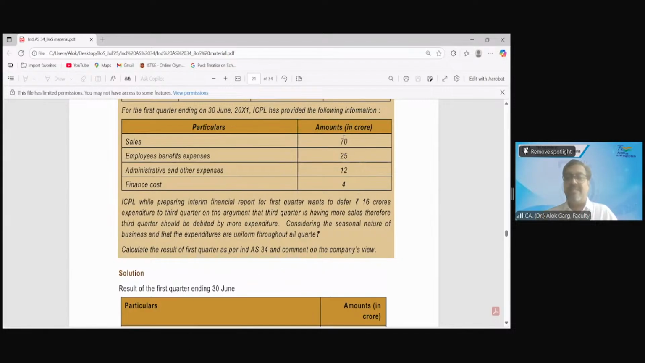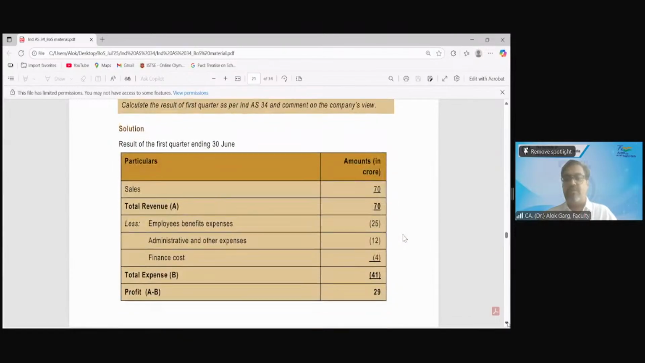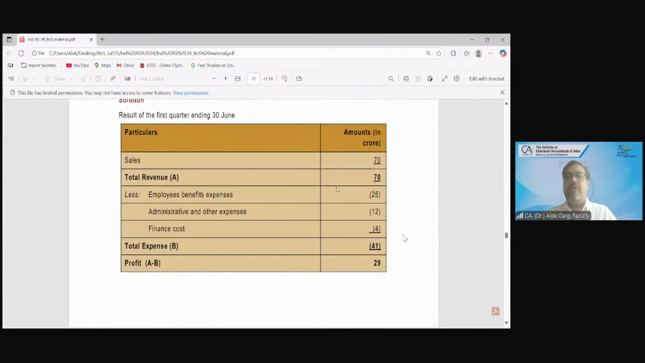So what is your sales? 70 crores. Your employee benefit, admin and finance cost are 25, 12 and 4. So what is your result? Sales is 70, total expense is 41, so 29 crore is your profit. Is that clear to you? Yes, sir. Absolutely clear. Very good.